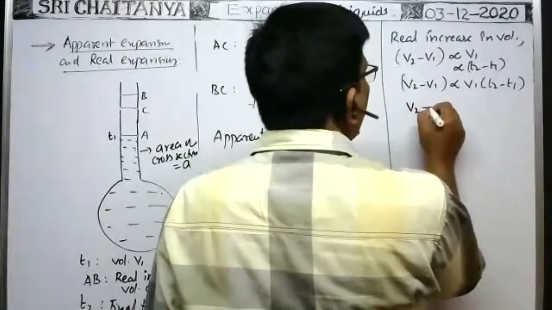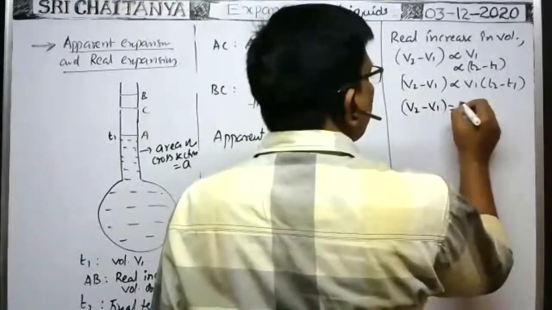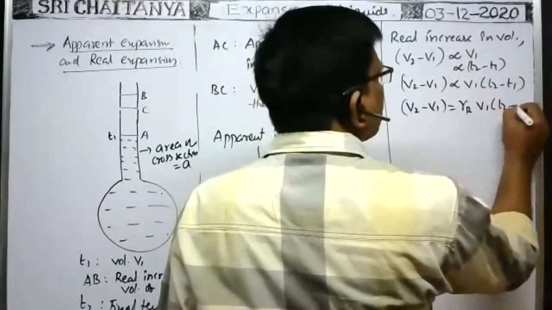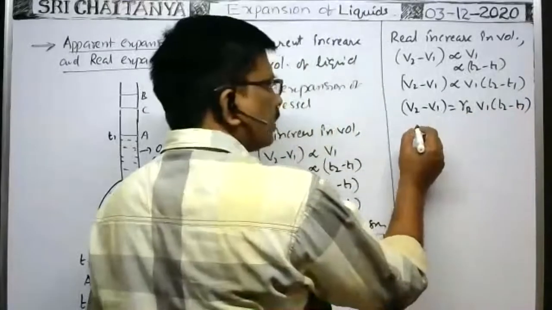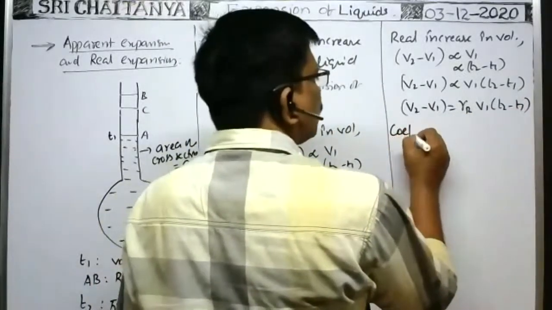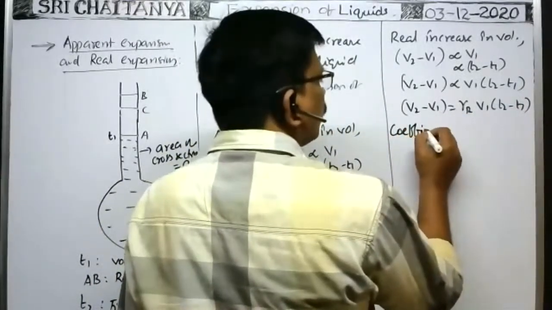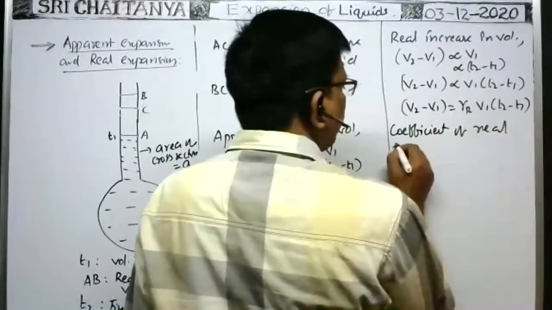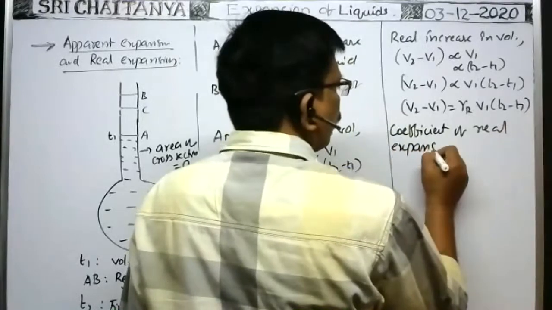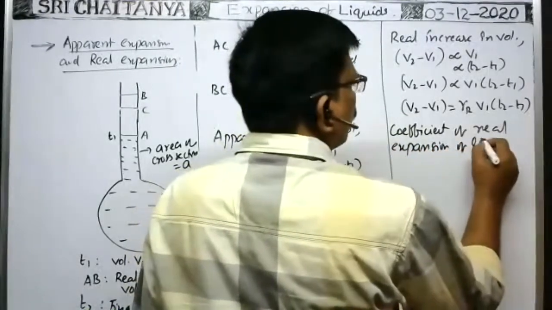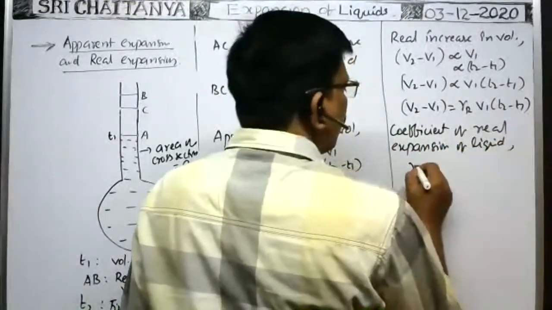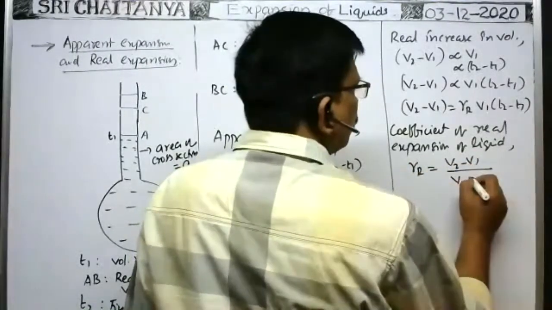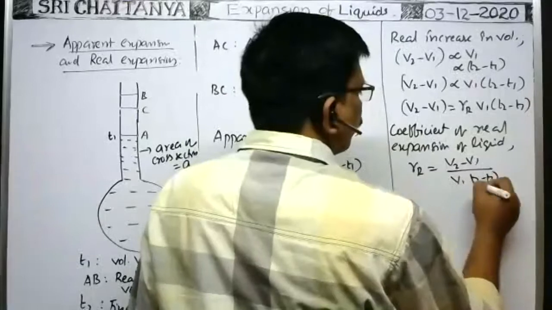Therefore, the real increase in volume, V2 minus V1, is equal to some proportionality constant gamma real into V1 into (T2 minus T1). This proportionality constant gamma real is called the coefficient of real expansion of the liquid. So gamma real is equal to (V2 minus V1) by V1 into (T2 minus T1).